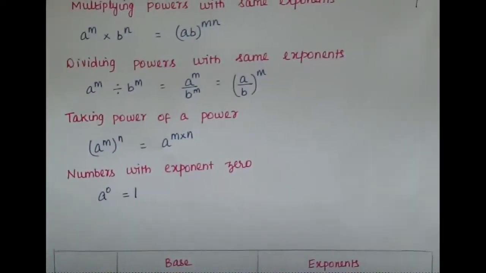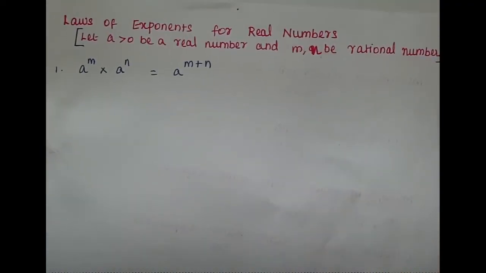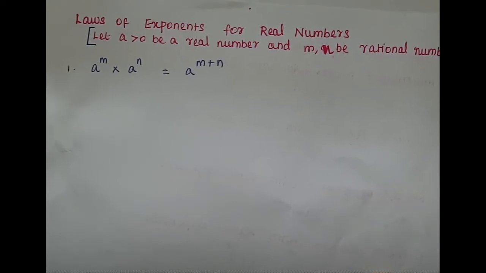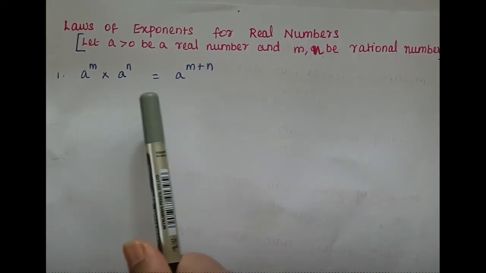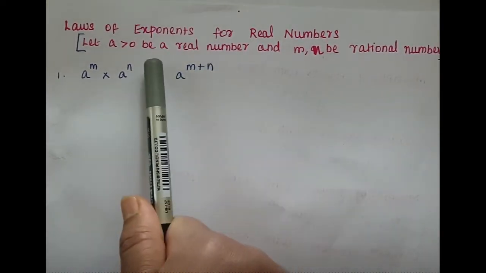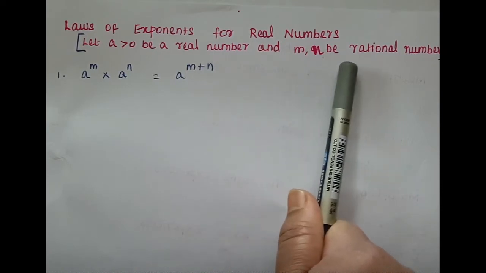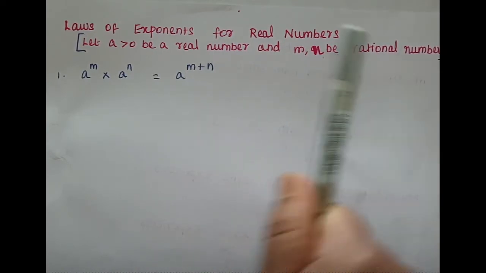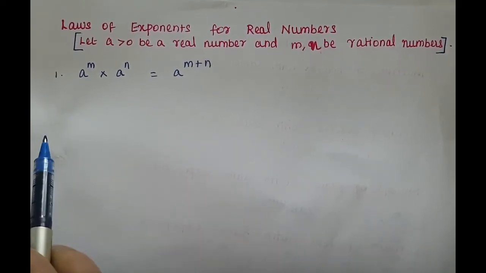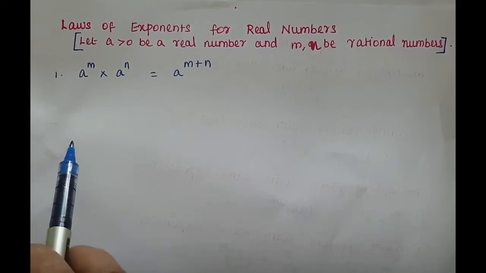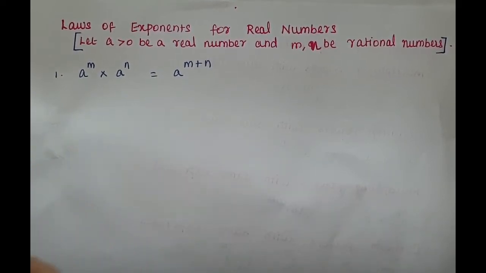Okay. Let me discuss laws of exponents for real numbers. This is our class 9 portion. Laws of exponents for real numbers. Let a greater than 0 be a real number. That is what? Positive real number. And m, n be rational numbers. First property, a to the power of m into a to the power of n is equal to a to the power of m plus n. So here a be a positive real number, m and n be rational numbers.